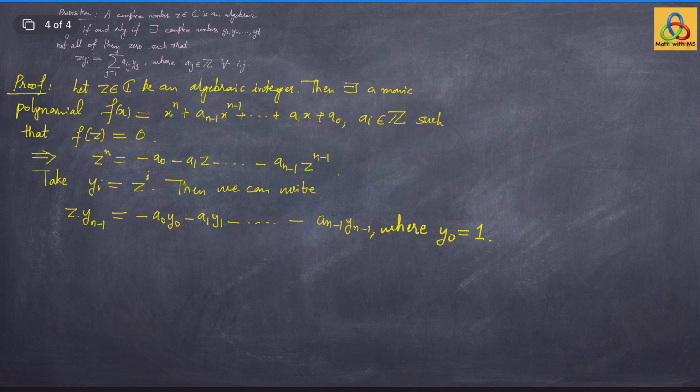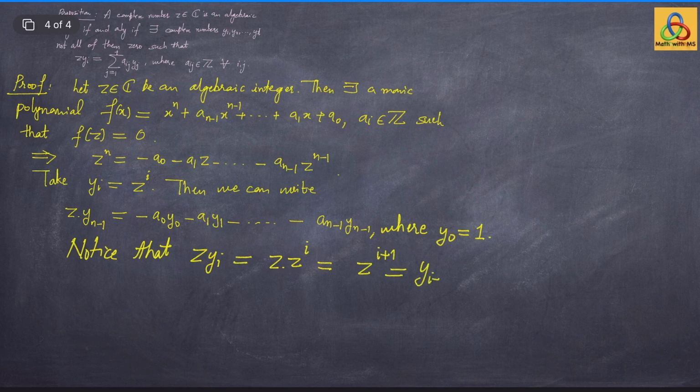What about z times y0, z times y1 and so on? Notice that z times y_i by definition is the same as z times z to the power i, that is the same as z to the power i+1, which I have set as y_{i+1}, and this works if I take i to be bigger than or equal to 0 and less than or equal to n-2.